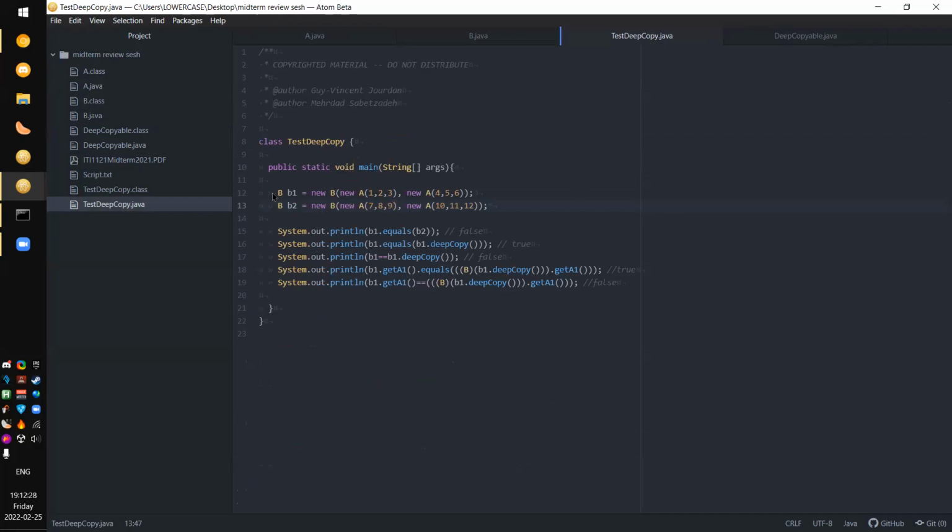So we can go through these one by one now. System.out.println of b1 equals b2 is supposed to print out false. Why does it print out false? It's because the contents of b1 do not equal the contents of b2. I think this one is pretty straightforward.